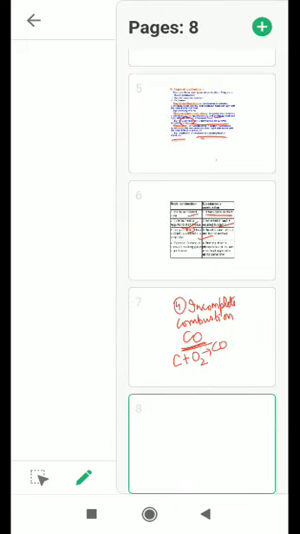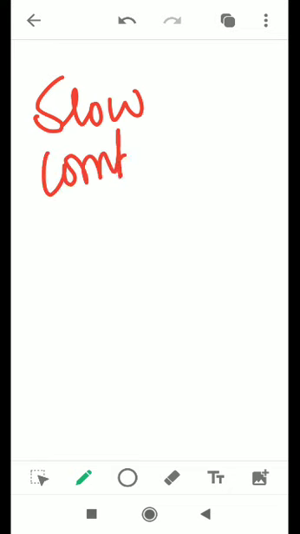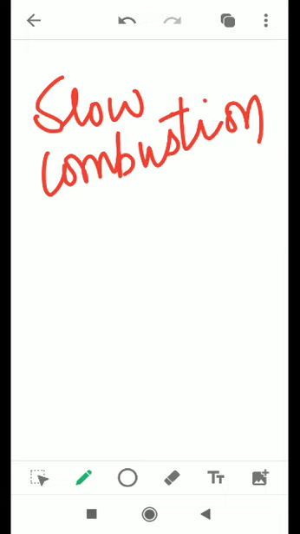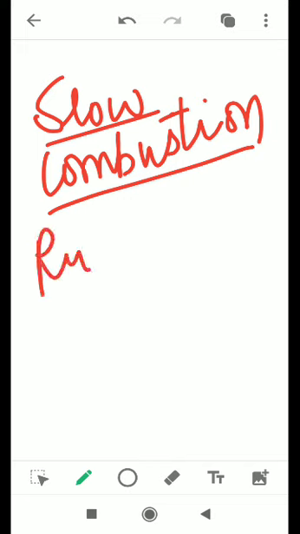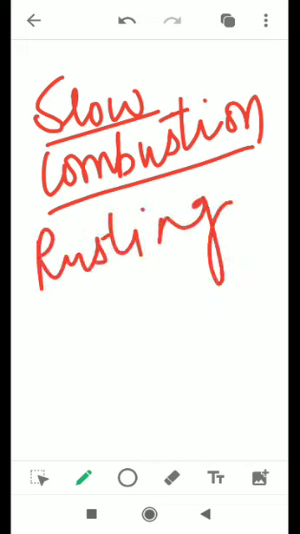Let us see the next type of combustion, and that is slow combustion. What happens in this type of combustion? Oxidation takes place, but you cannot see it. You cannot observe heat, light, or the main products of combustion. For example, rusting of iron is an example of slow combustion.